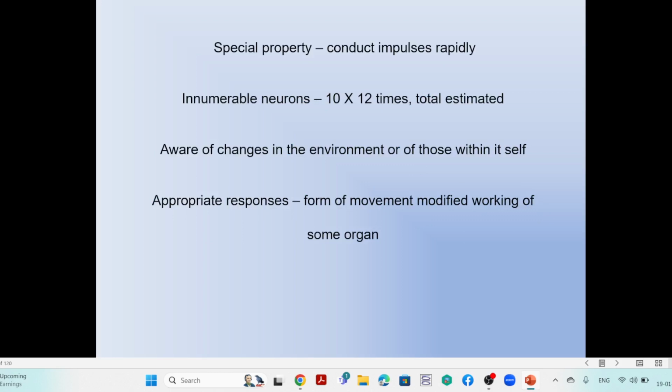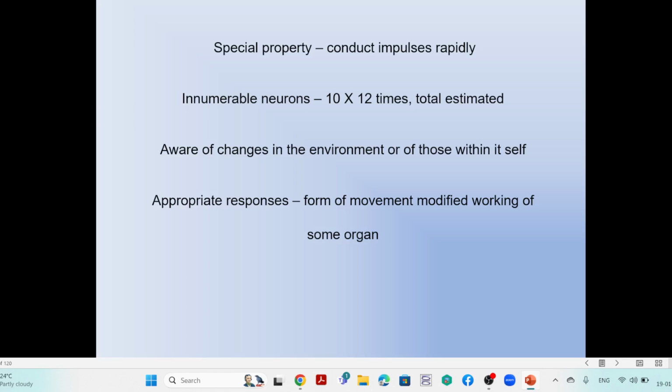That is a special property. Usually the number of neurons is innumerable, approximately 10 to 12 times more than the other cells in the nervous system. It is not exact, there may be variation, but there are billions of neurons in the system. They have a conducting system, and an integrated response mechanism.